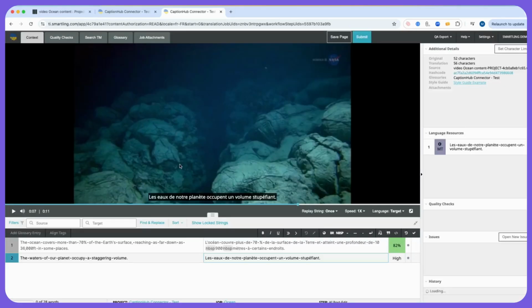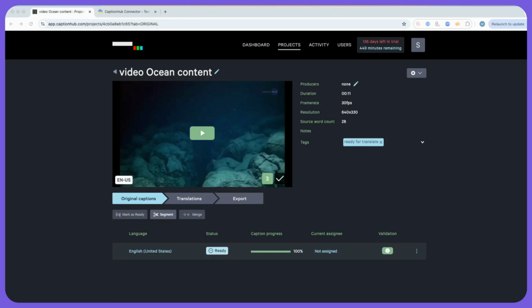Going back to CaptionHub, you can review your translations in platform and make any adjustments as needed.